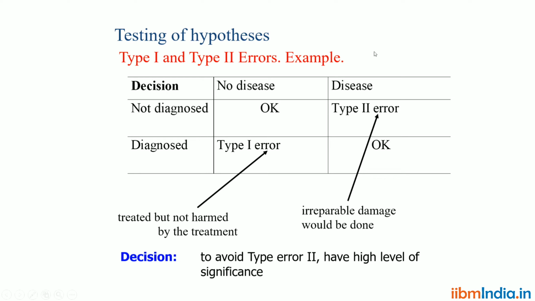Then the person who really has COVID, who has fever that is COVID positive, but he assumed it is a normal fever, so he is not taking any treatment. That is type 2 error. The person who really has COVID and is taking diagnosis treatment, that is a correct decision.